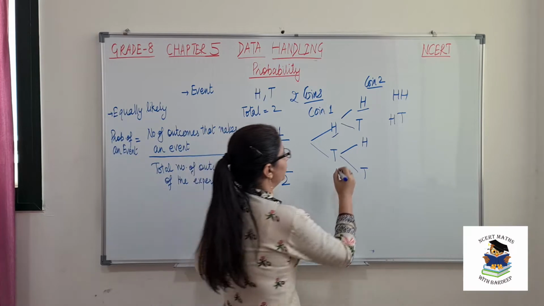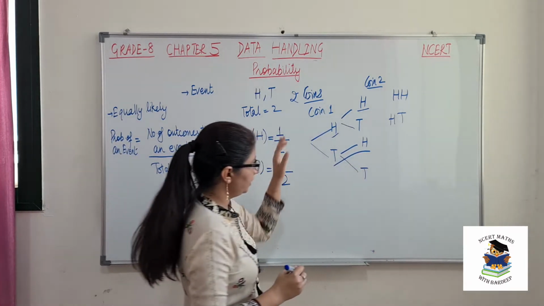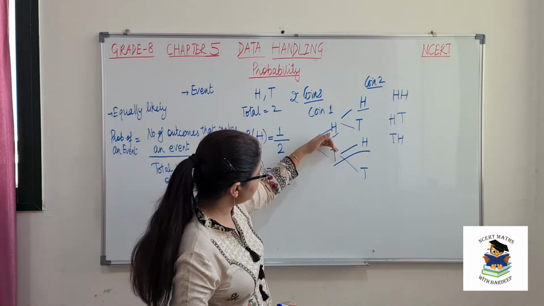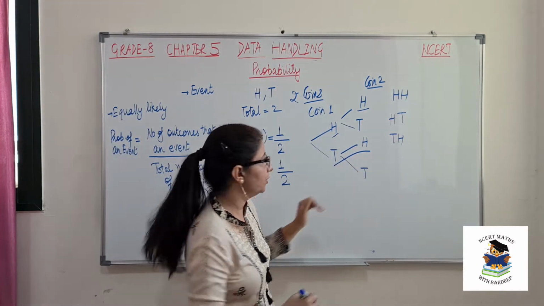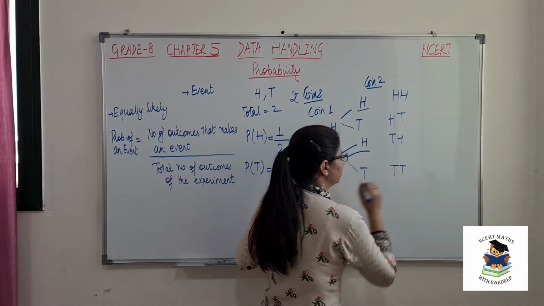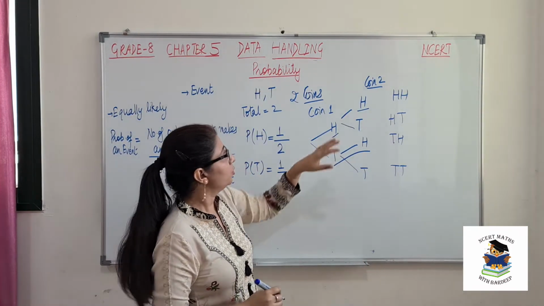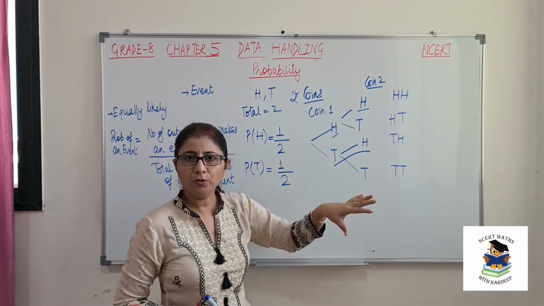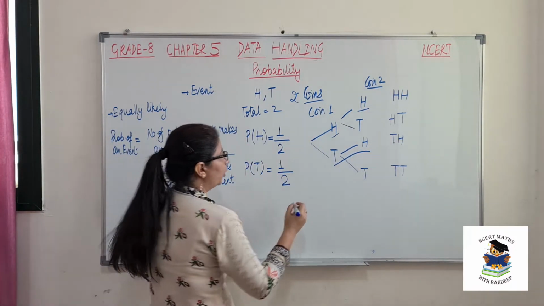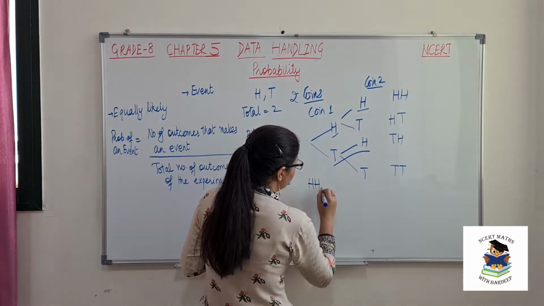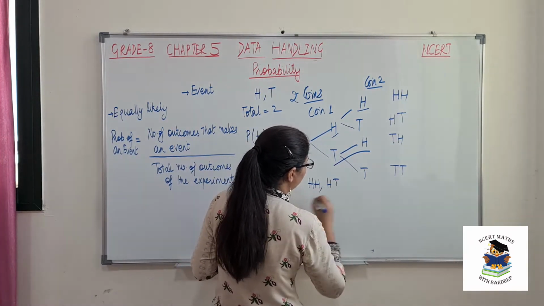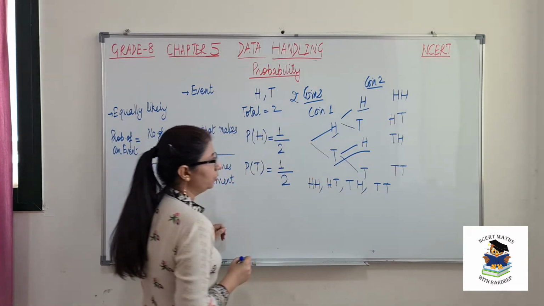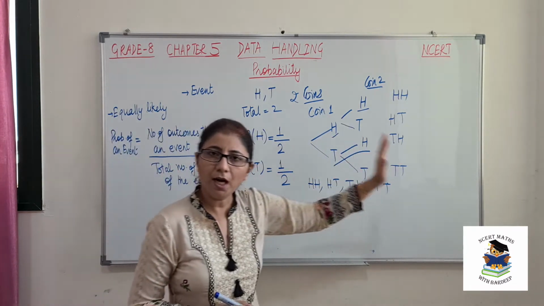Here when you come, we will read like this, that is first is tail and second is head, and last is first is tail, second is also tail. So both tails. Okay. So this is an easier way of presenting your outcomes. So what are the different outcomes? That is both heads, one tail one head, and both tails. These are the possible outcomes.